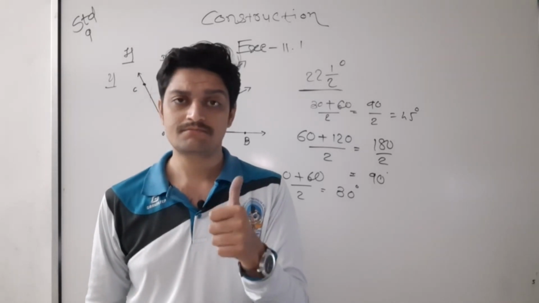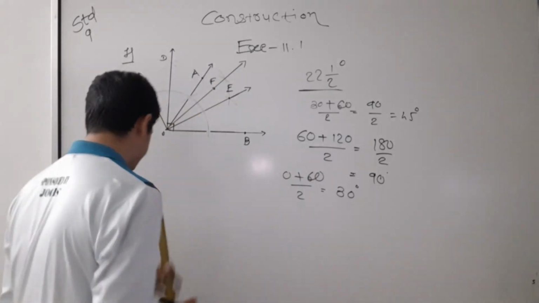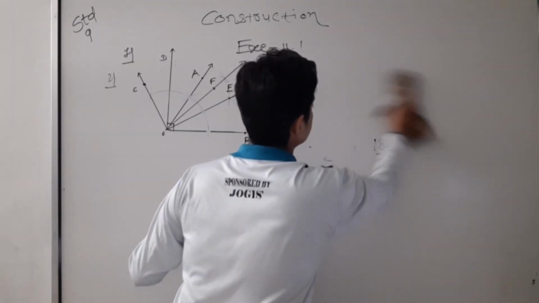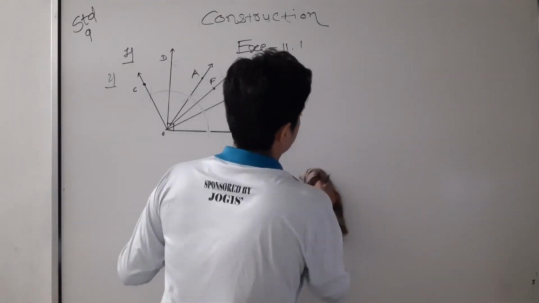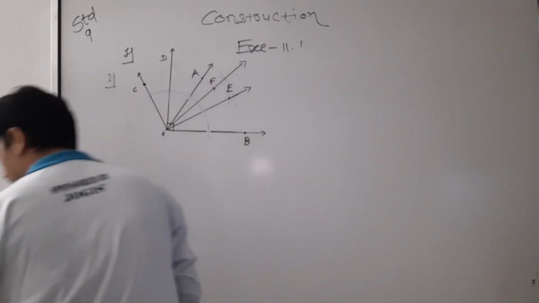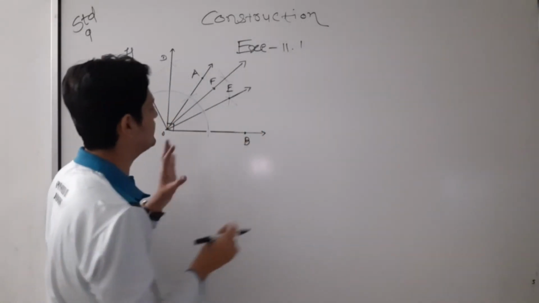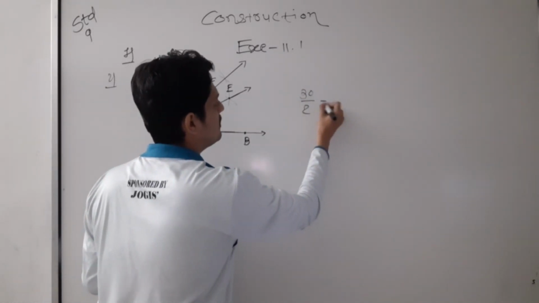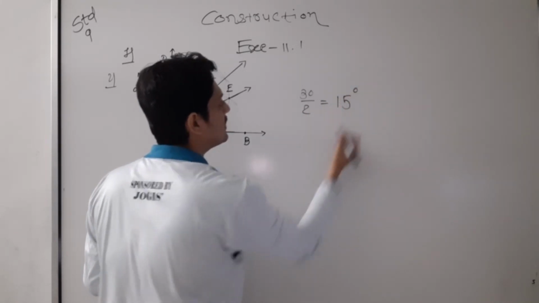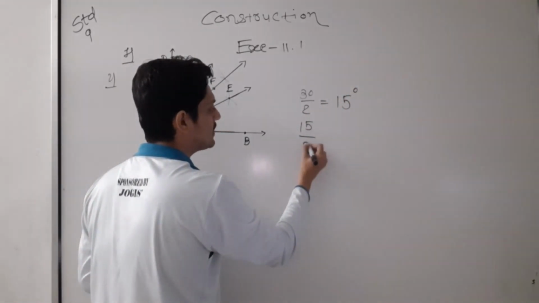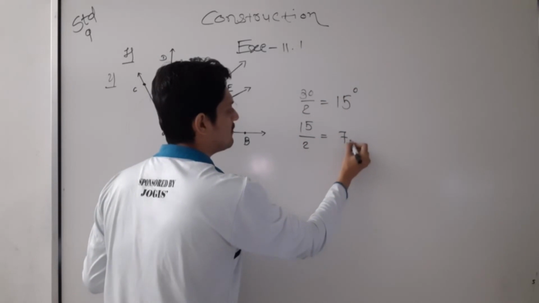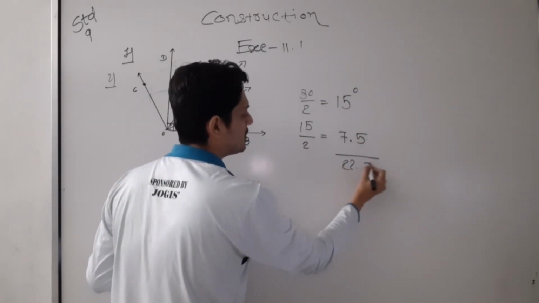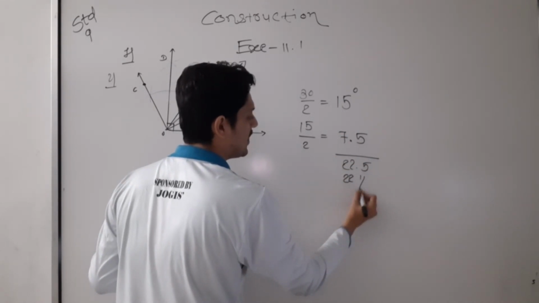Not understood? Let me write here. See, because we have to draw 22.5, I am just saying that this is 30. Then 30's half I will find here, that is 15 degree. Again 15 degree's half I will find, that is 7.5, and now I will add 15 plus 7.5, 22.5, means 22 and a half degree.